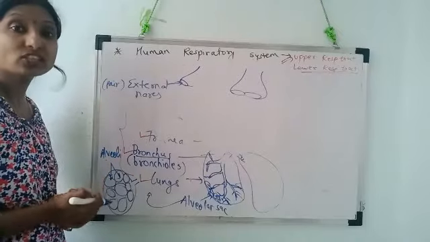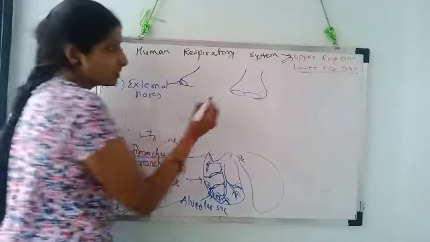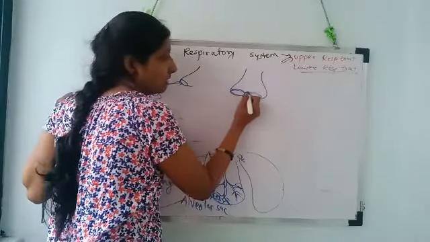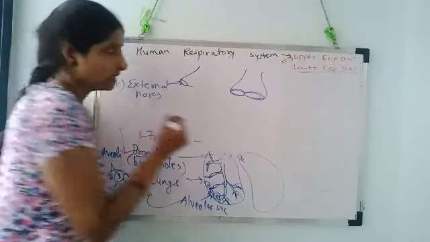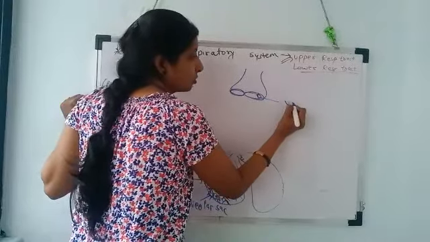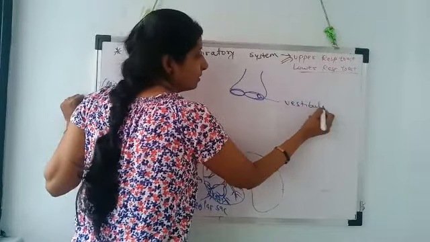So these are the pair of external openings of the nose called nostrils or external nares. Now, the region just internal to the external nares is called the vestibule.